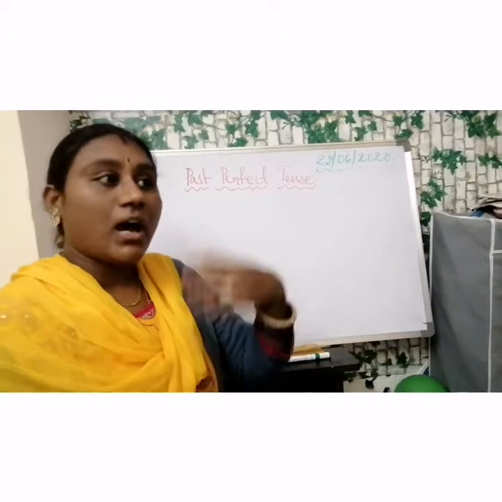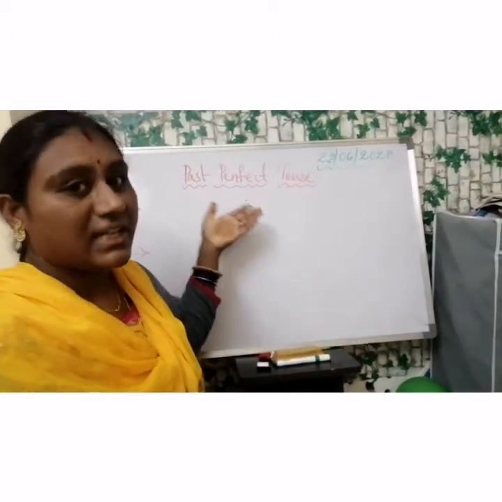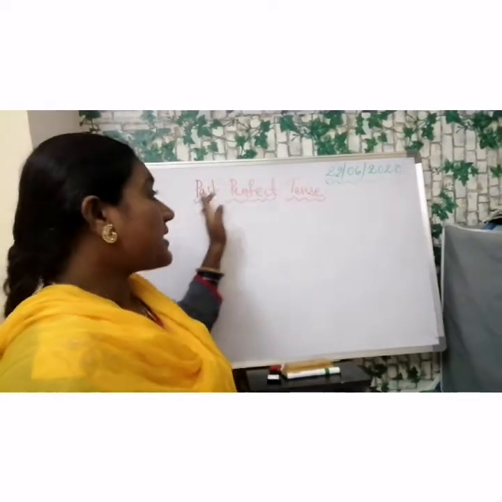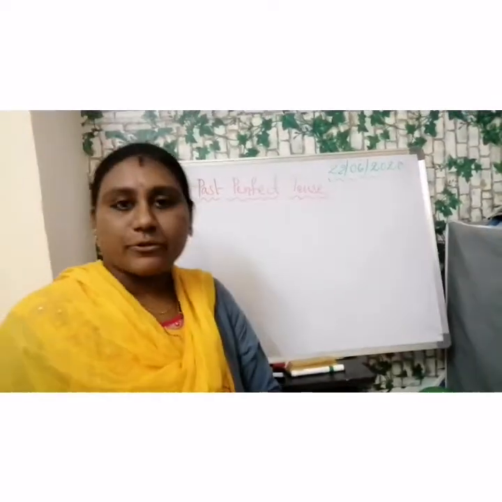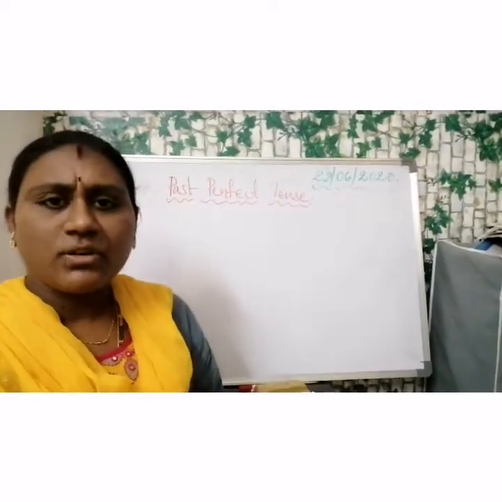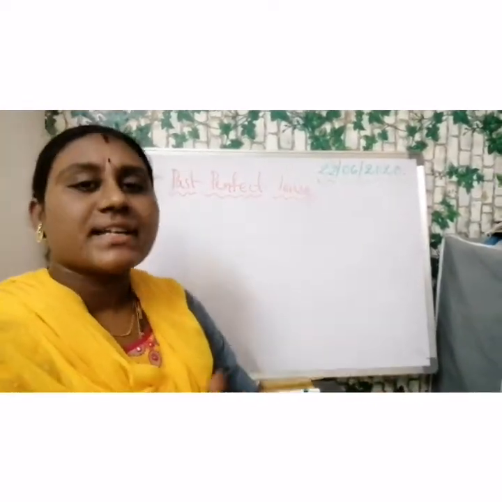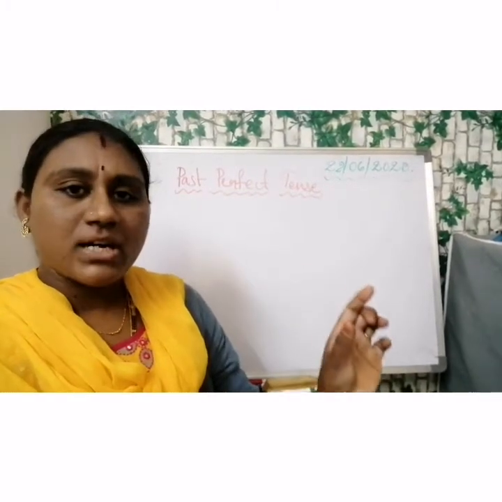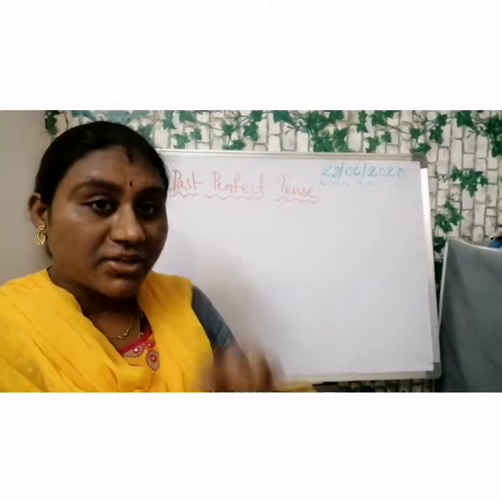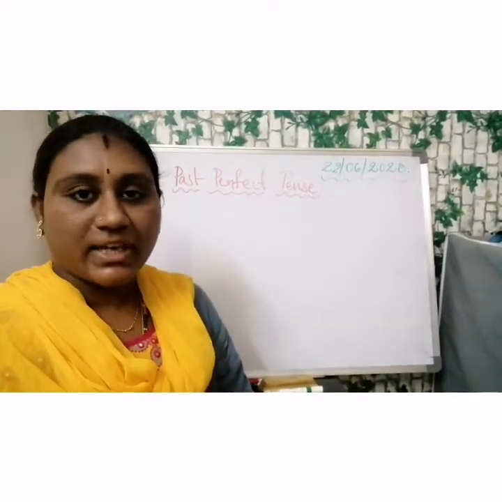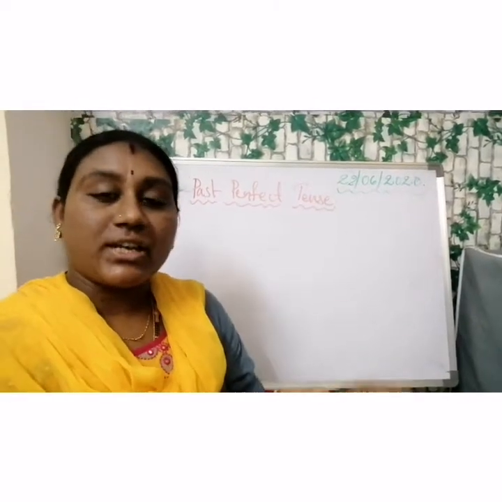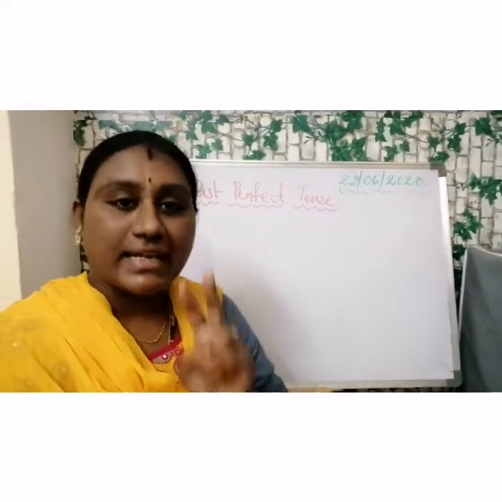And today we are moving to the second type of past tense, that is past perfect tense. By looking at the title only, we can get an idea that past perfect means a recently completed action in the past. By using this past perfect tense, we can mention if we have two actions at a time.